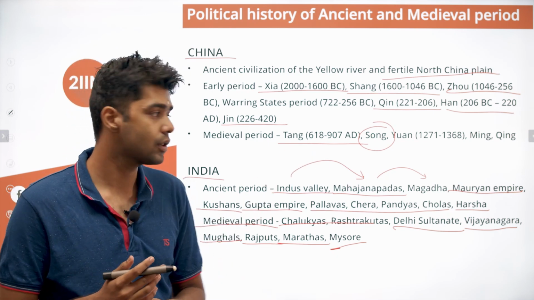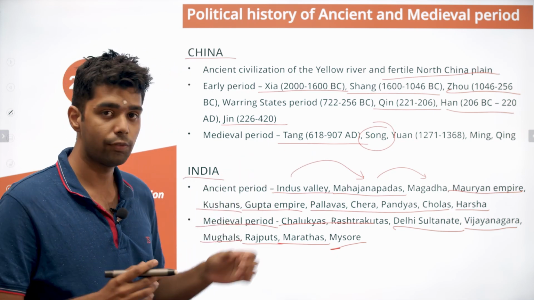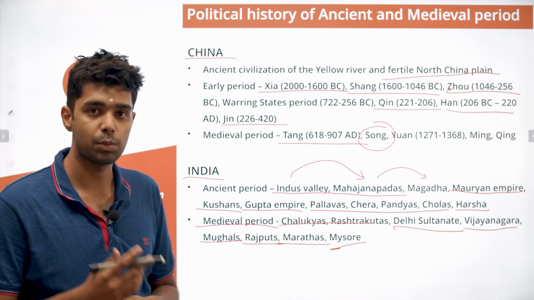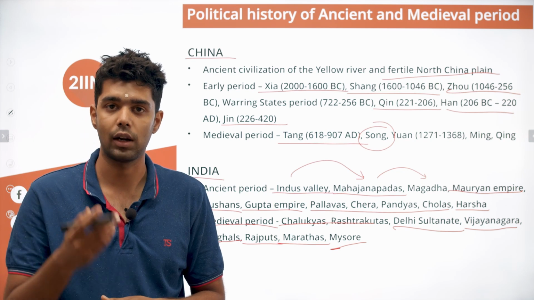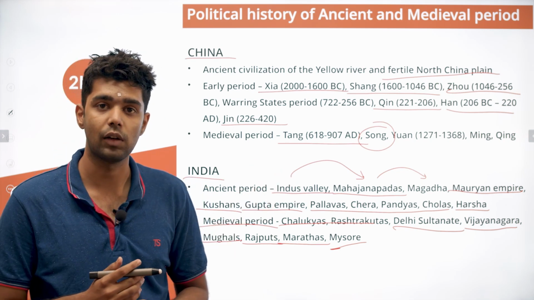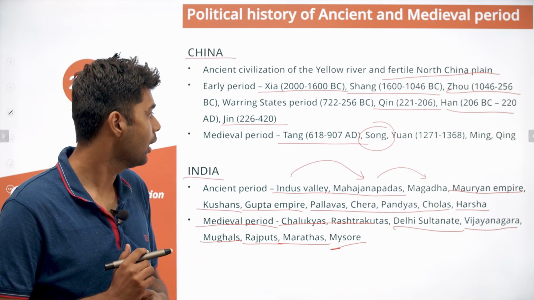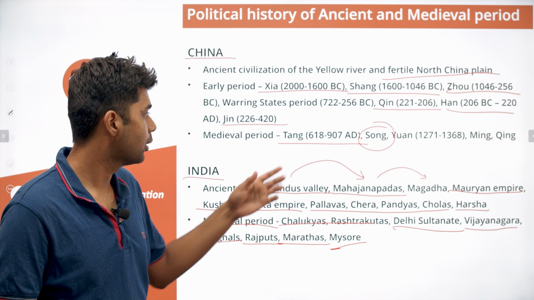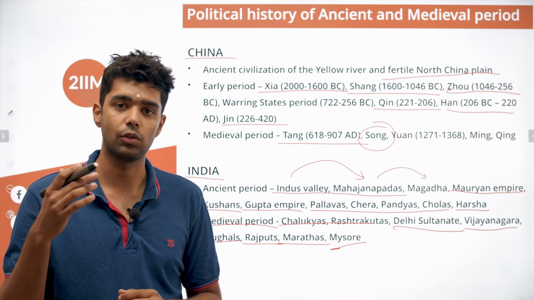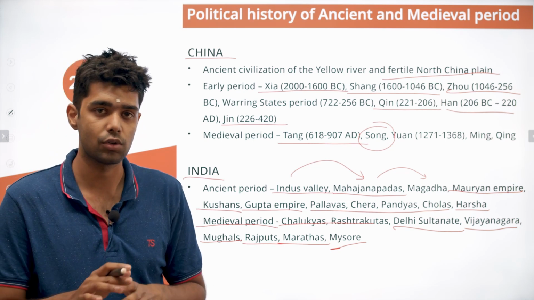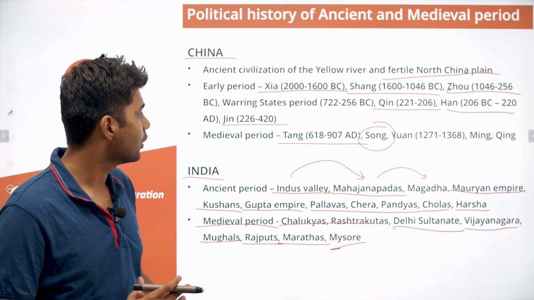Song was very famous because it led to 3 or 4 major inventions. The first one was paper. There are references to paper in ancient Egypt, but paper was properly invented in China. And with paper, they also invented the modern-day printing press, and paper was used in currency notes. It was used for administrative purposes and all that. Before that, we did not have paper usage in general. So that was one thing.